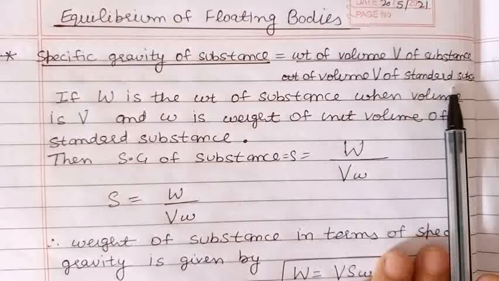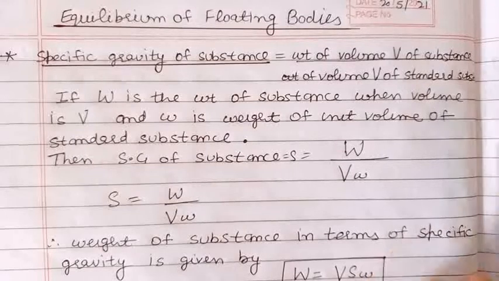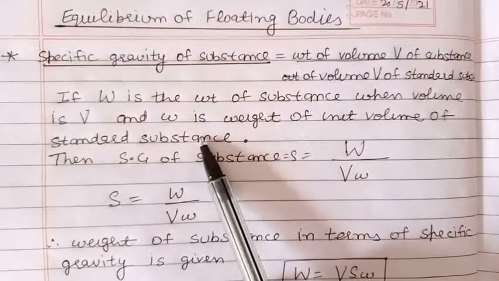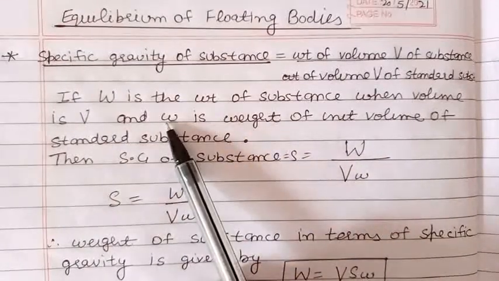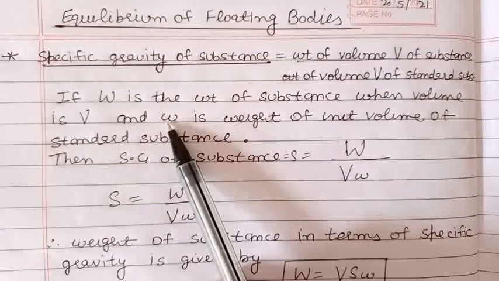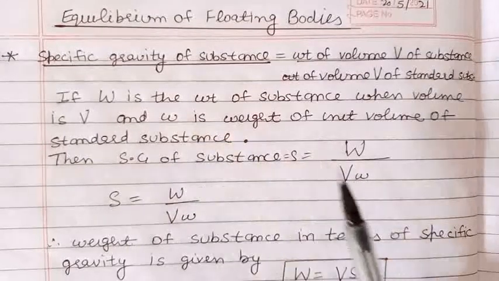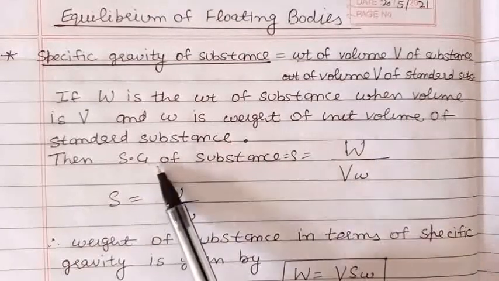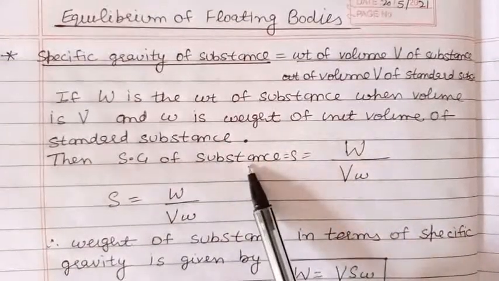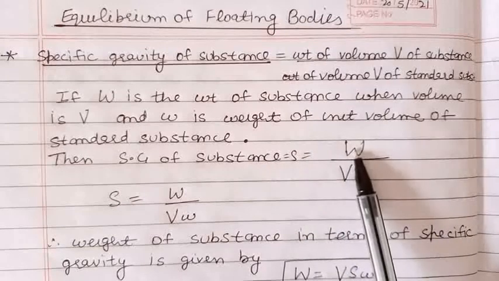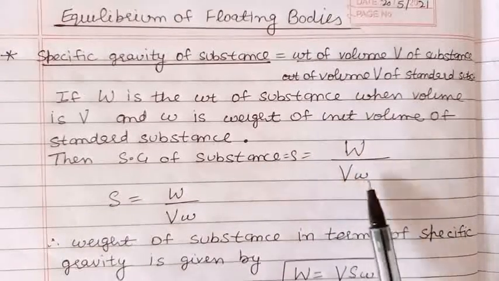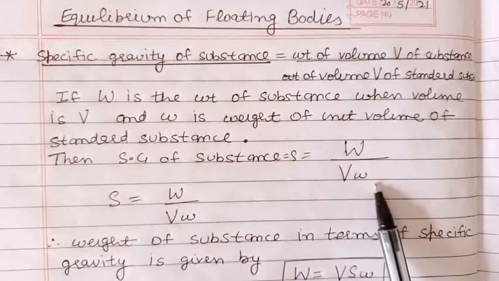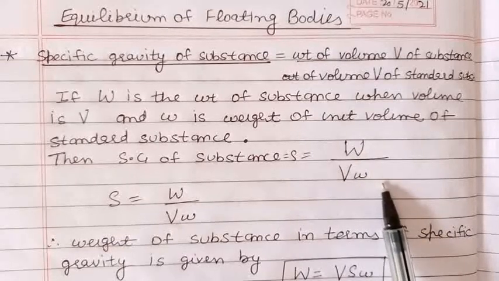So, if we take the weight of unit volume of the standard substance as small w, then the weight of V volume, that will become V into w. So the specific gravity of the substance is W upon V into small w. So we will use this formula in our numerical problems today.